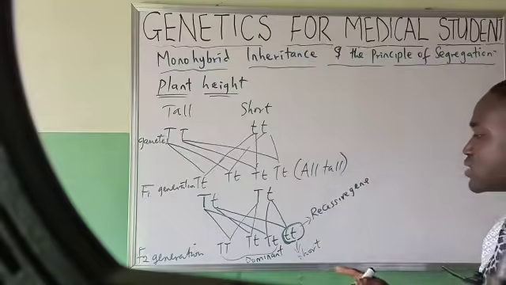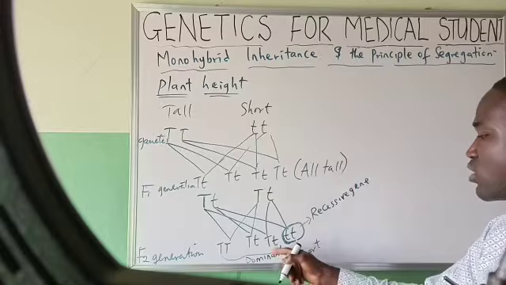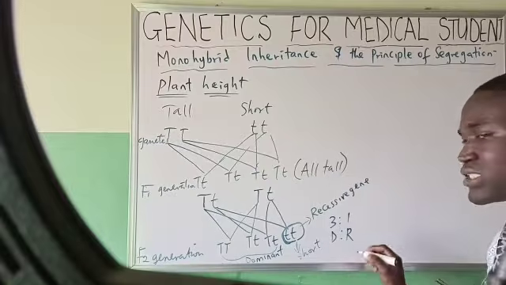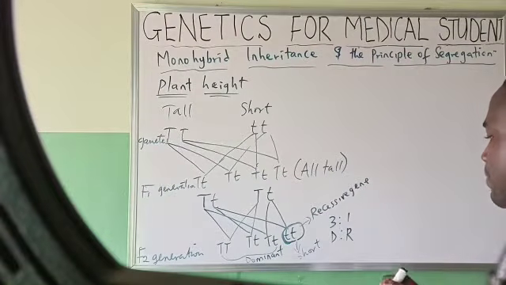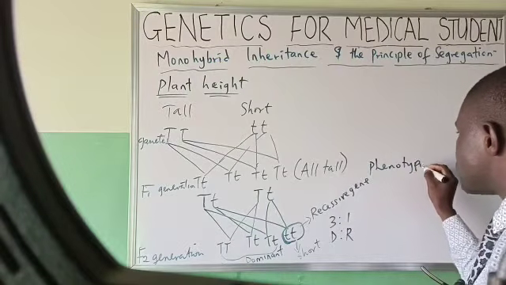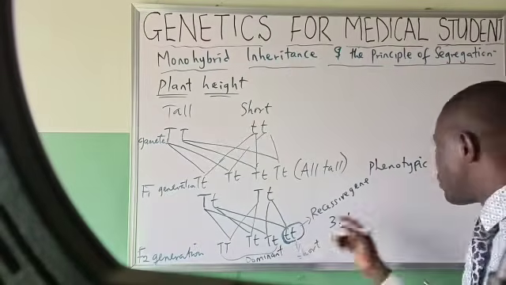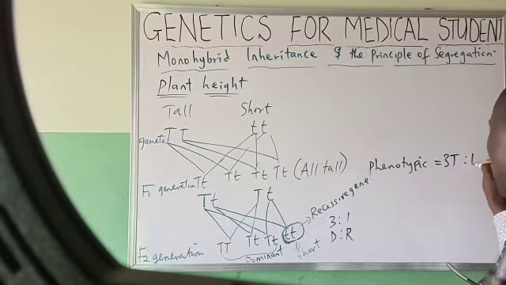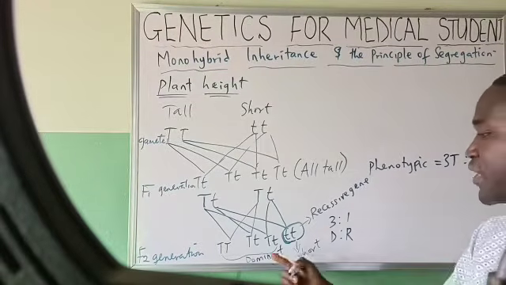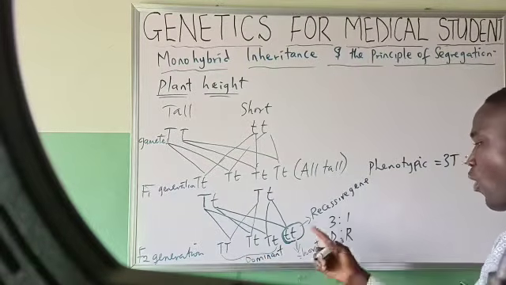Gene. That means he realized that the ratio of dominant to recessive is 3:1. That is dominant to what? Recessive. He also came up to say that the phenotypic ratio of this crossing is 3 tall is to 1 what? Short. That is the phenotypic ratio, the physical appearance. The physical appearance he got here is 3 tall and 1 short.